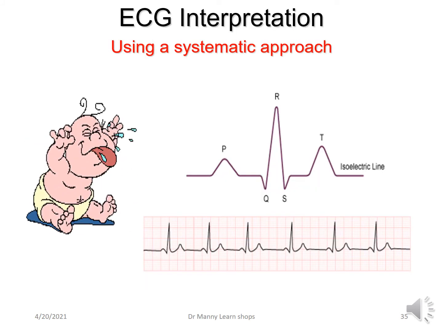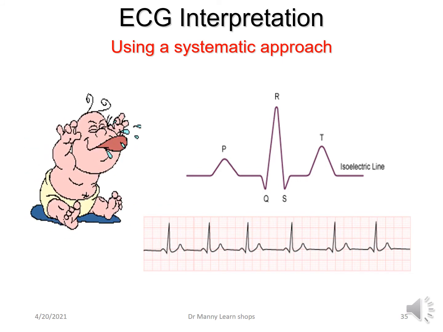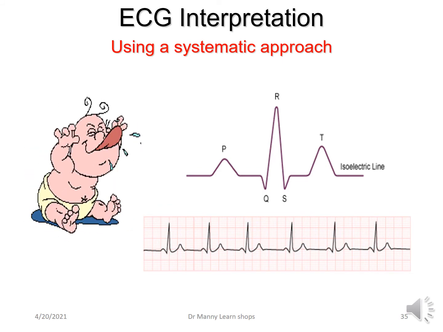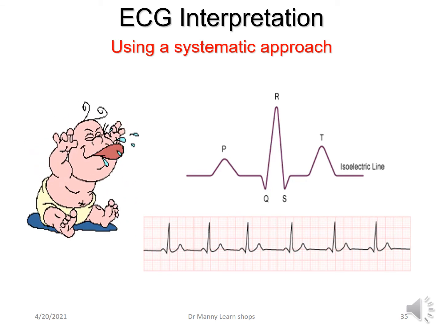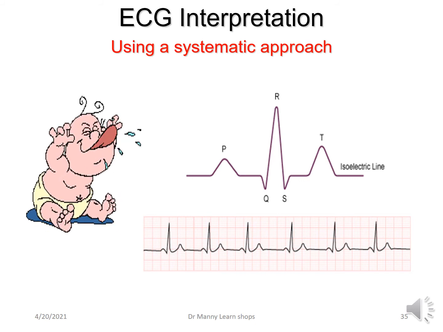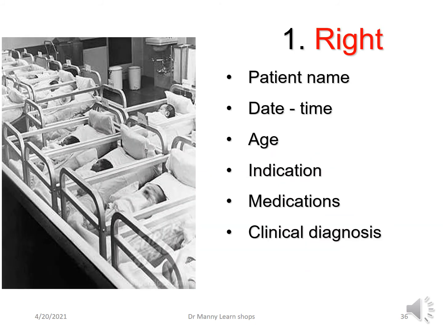Now, let's review a systematic approach. Now, this is just using a system. We're not actually analysing anything. You analyse it at the end of a systematic approach, and this is just one approach that you can use. It's an approach I always use. Number one, I always make sure we identify the patient correctly. International Patient Safety Goal number 1. Identify the patient correctly. Patient name, date, time, age, indication, medications and clinical diagnosis. Make sure that they're right for your patient.